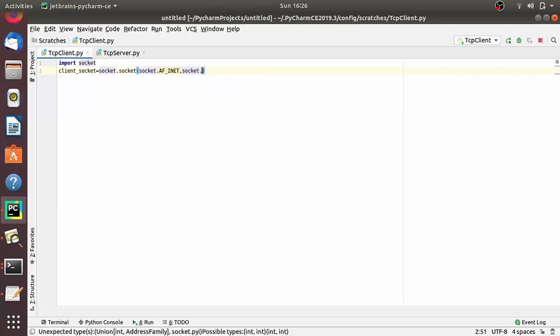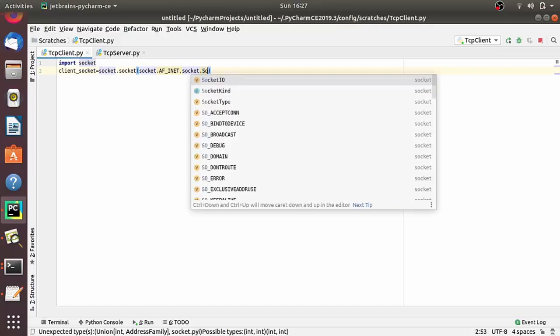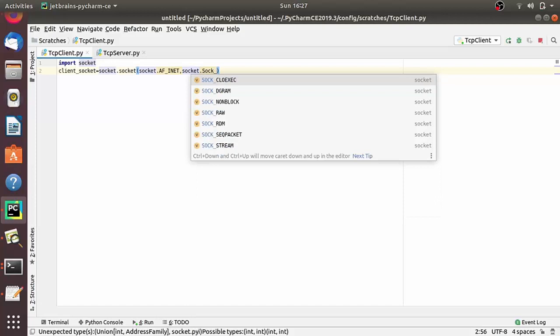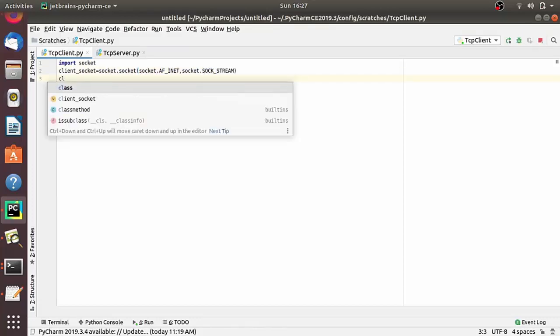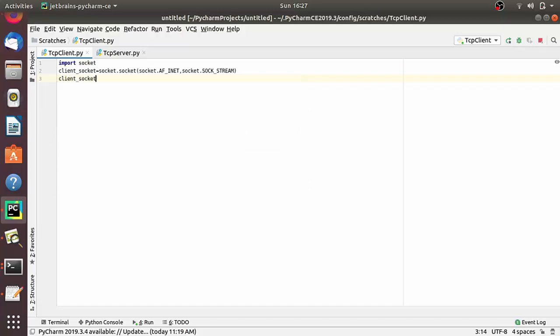Now we have to connect to the localhost on port number 12345. As we have seen in the previous lecture, we have taken the port number as 12345 in the server program, right? So here we have to provide the same port number on which the server program is running.